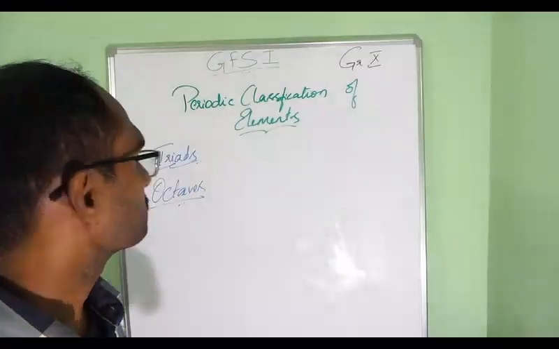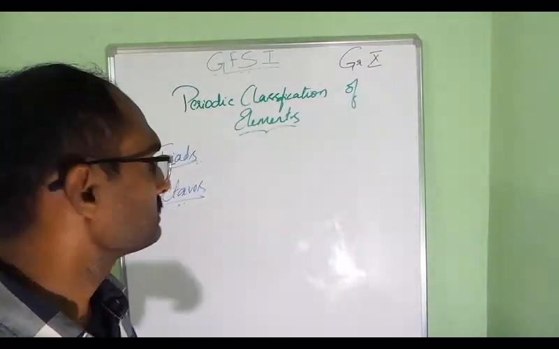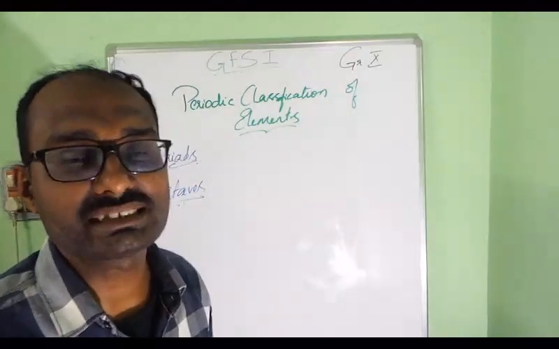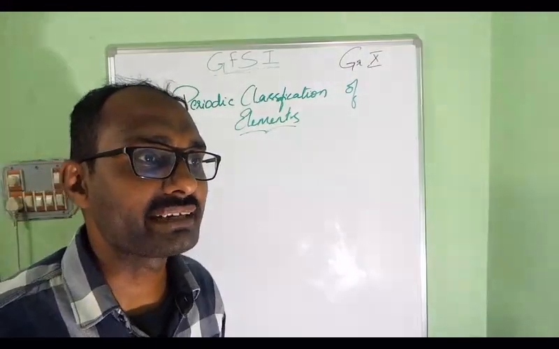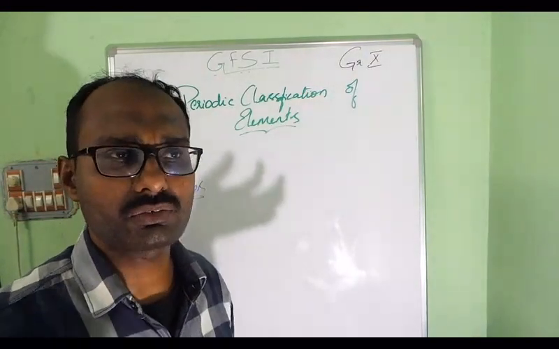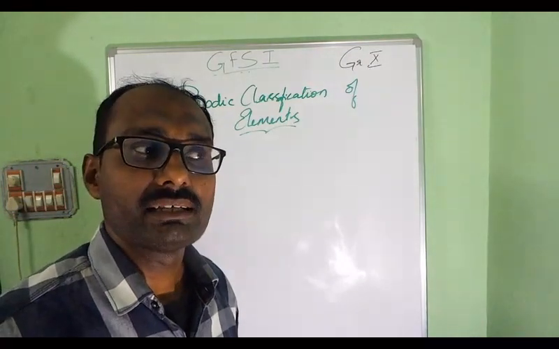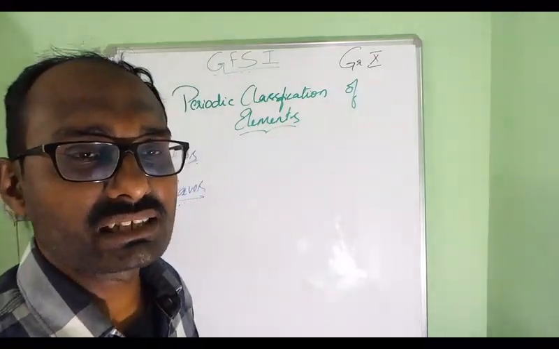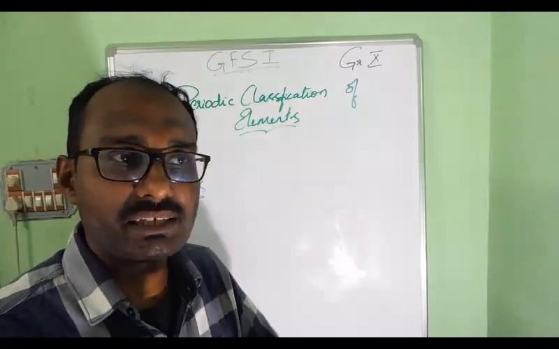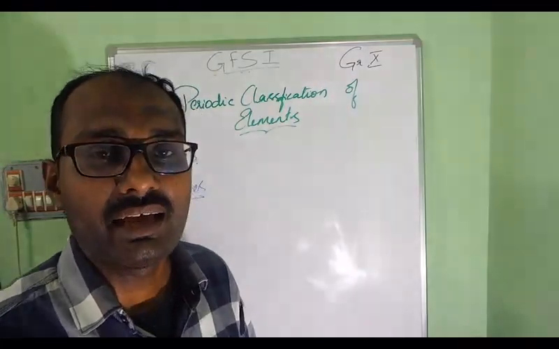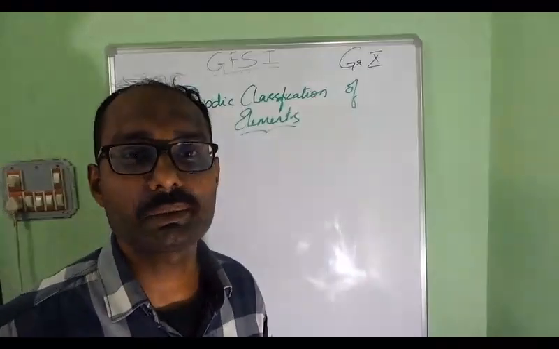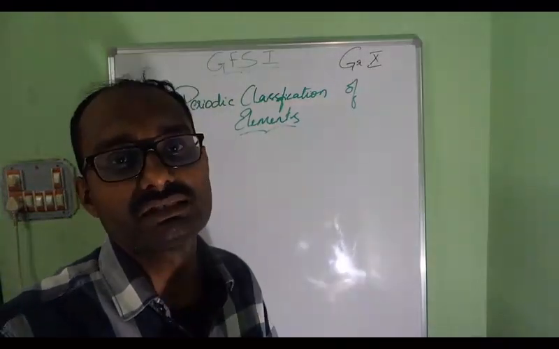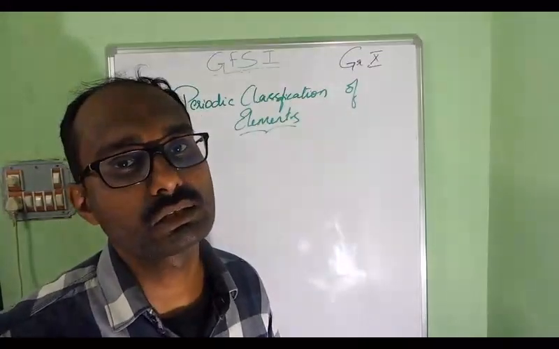We have discussed Dobereiner's law of triads and Newlands' octaves. Then comes Mendeleev. A scientist named Mendeleev arranged elements in the increasing order of their atomic mass, of course, but he has done some background work. What did he do? He actually classified elements. He arranged them in rows and columns, and he also arranged them in such a way that each element having similar properties is placed in the same vertical column.